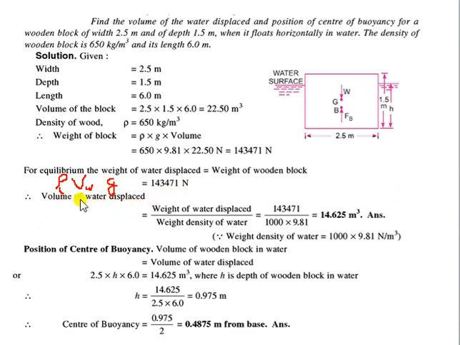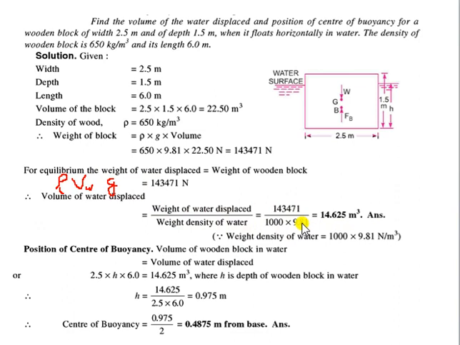Now if you need to calculate only the volume of the water displaced, because it has been asked in the question, the volume of the water displaced, V_w, will be equal to the weight divided by rho g. So the weight of the water displaced divided by the density of the water into g. So this is the volume of the water displaced, first part done.